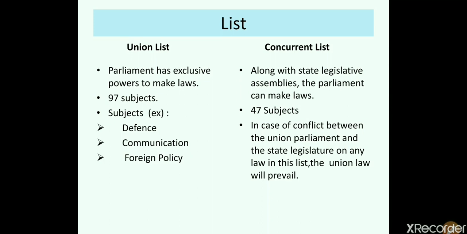And if there is a conflict between a decision taken by the union government and a decision taken by the state government, in such a case the decision of the union government will prevail. It will be the one finalized.